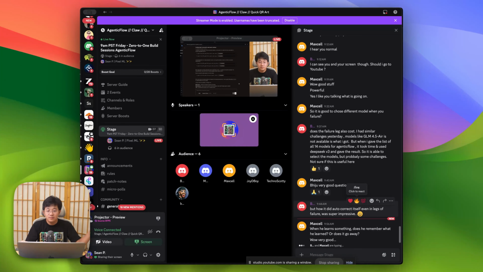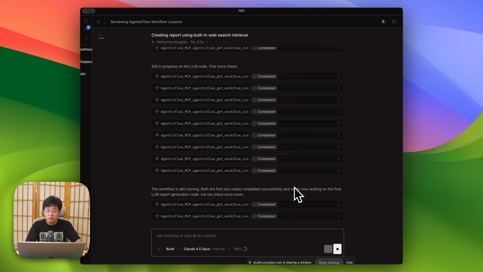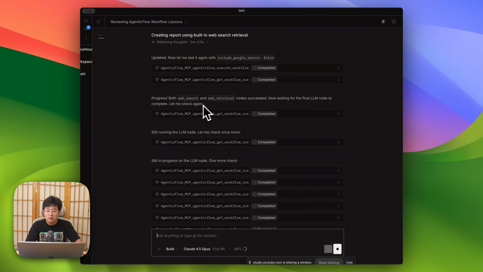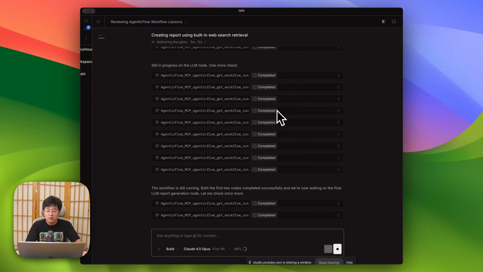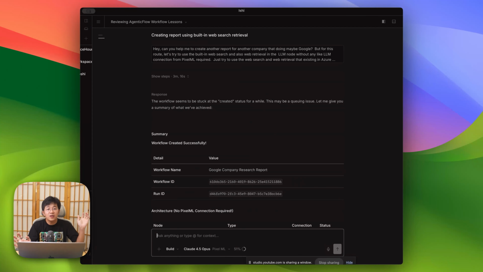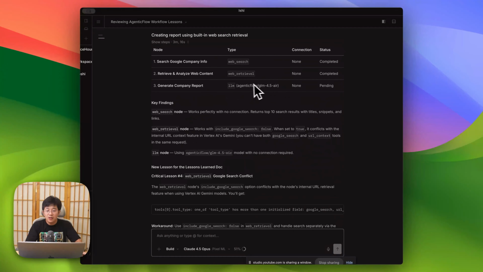Yeah, I think he finished. I don't know if it's working or not. Okay, the workflow is still running. The first two succeeded, but I think this is okay. Both are successes, and right now we're just waiting for the error. But anyway, I think he's going to get it, because that is something obvious, right? Okay, workflow created successfully. It's pending for a while.